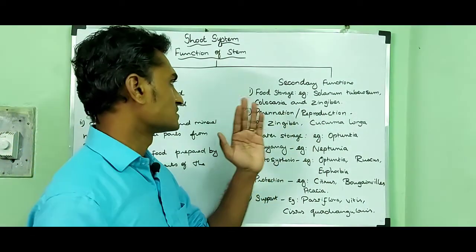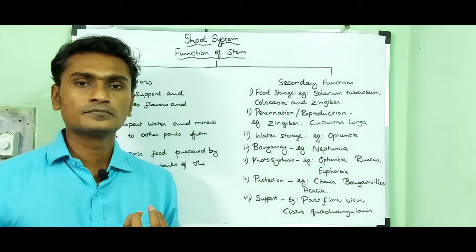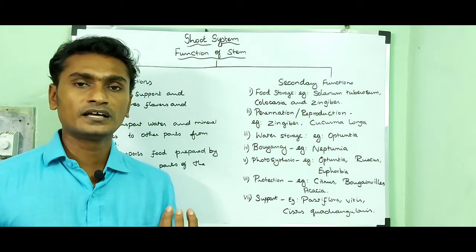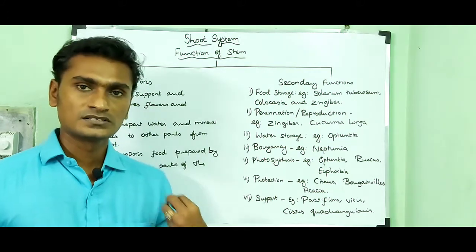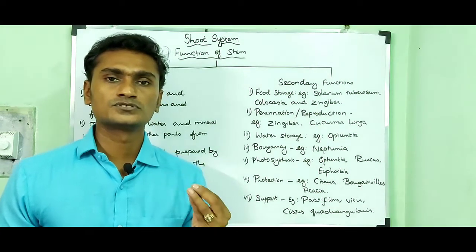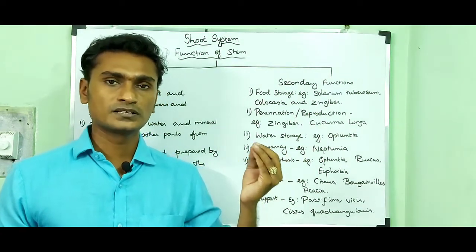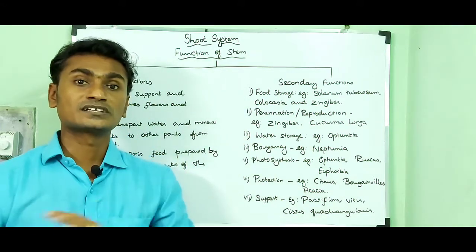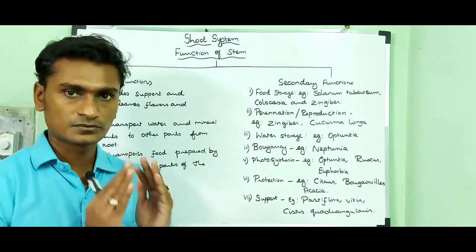The secondary functions: food storage. So the stem gets modified and it can store the reserve food material. Example: Solanum tuberosum. Solanum tuberosum is the binomial name for potato. Urlakalangu binomial name is Solanum tuberosum. So it can store a large amount of starch. சரிங்களா? அதுதான் நம்ம உருளைக்கிழங்கா சாப்பிடுறோம்.